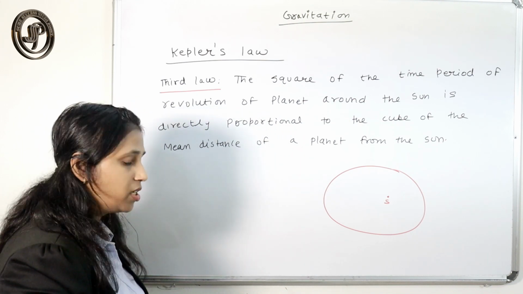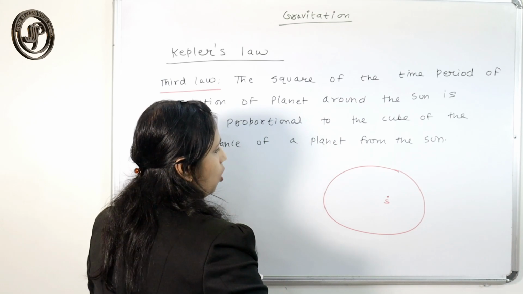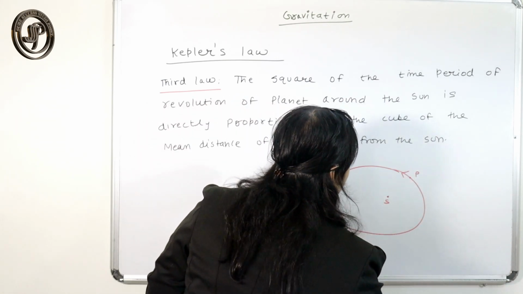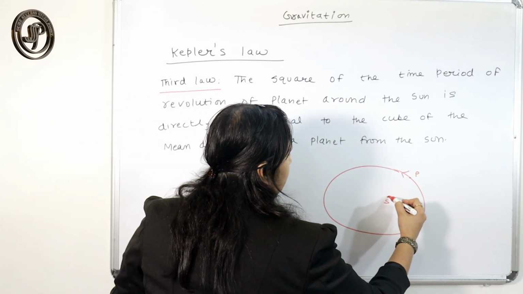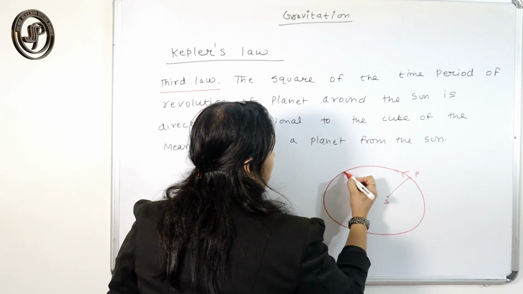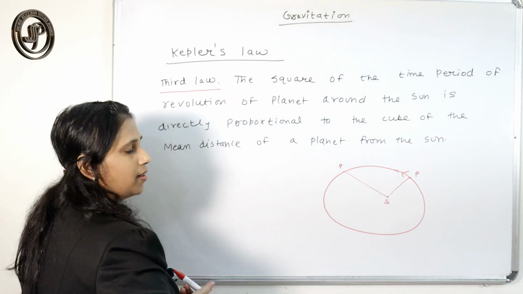Okay, the sun is situated at one of the foci. According to this law, whenever the planet moves around the sun, there is a distance between the planet and the sun. If the planet comes to this position, this is the distance between the planet and the sun.